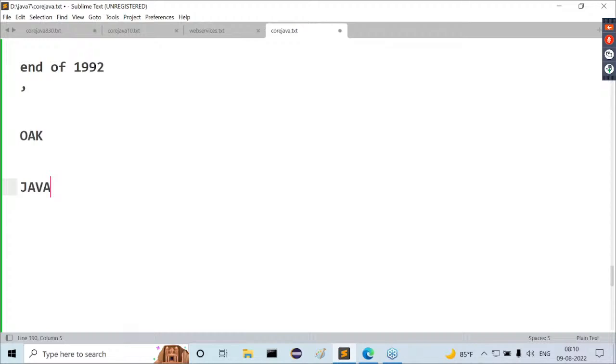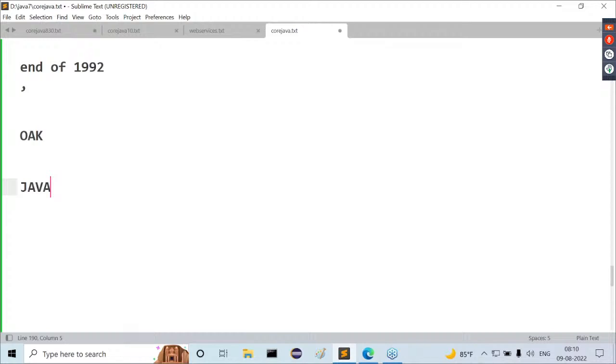Because of that reason, now we are talking about Java. At the end of 1992, after preparing the new programming language, Sun Microsystems gave it the name Java, a coffee name at Sun Microsystems. Here, one misunderstanding is going on outside, guys. Some people give some abbreviation for JAVA. Don't fall for such abbreviations. No abbreviation is available for JAVA. JAVA is a coffee name.